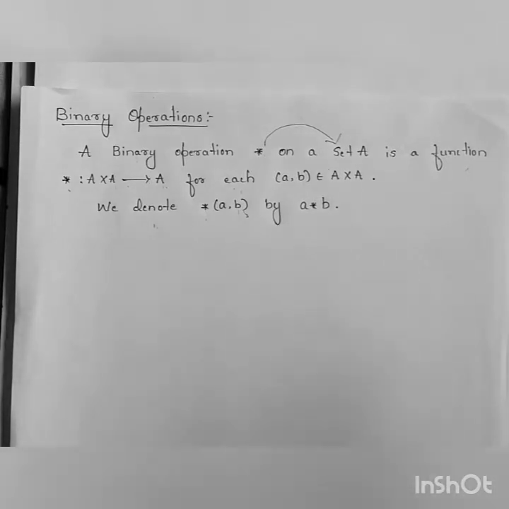Now let us see a few more examples so that you can easily understand. Example 29: you need to show that addition, subtraction and multiplication are binary operations on R, but division is not a binary operation on R. R means the set of real numbers.